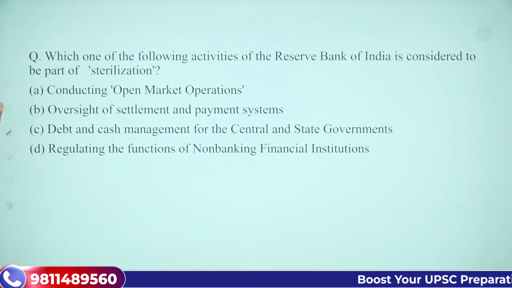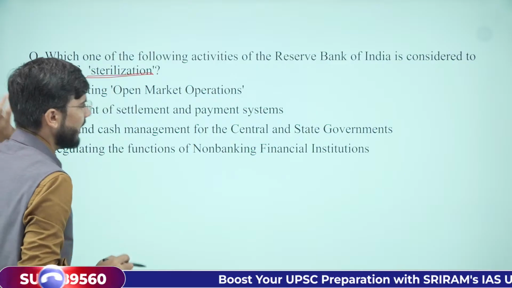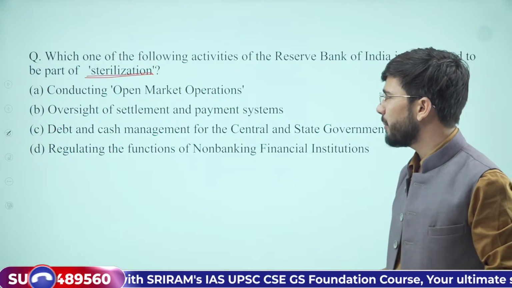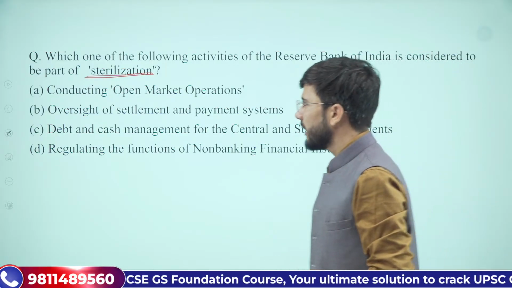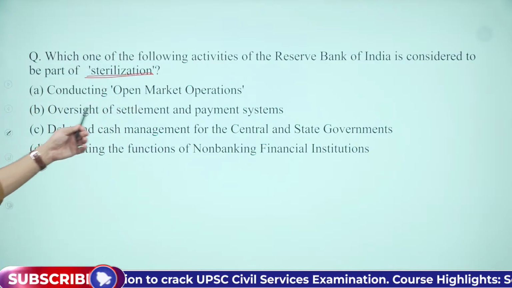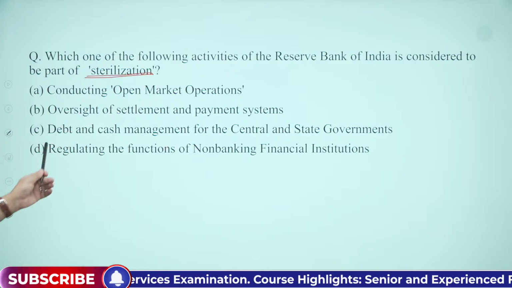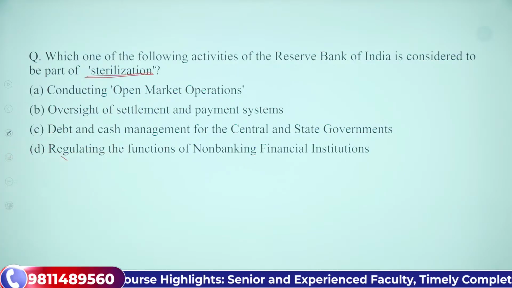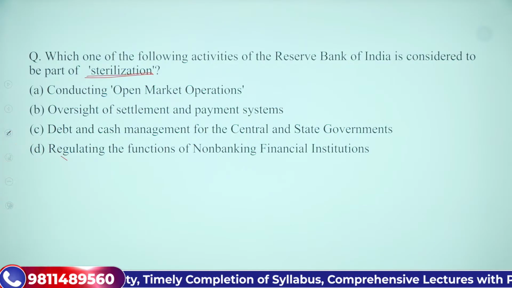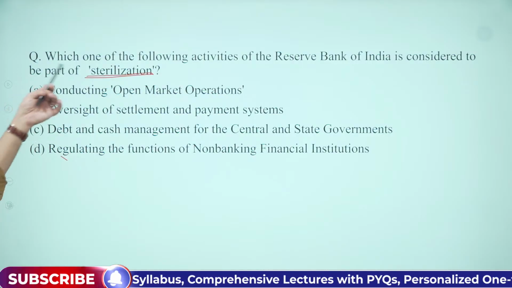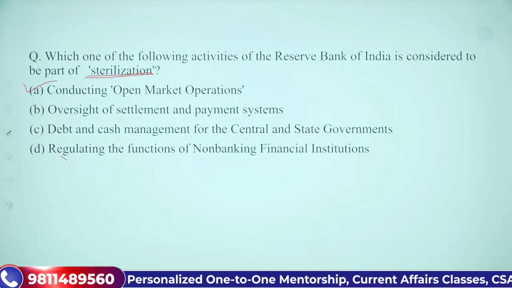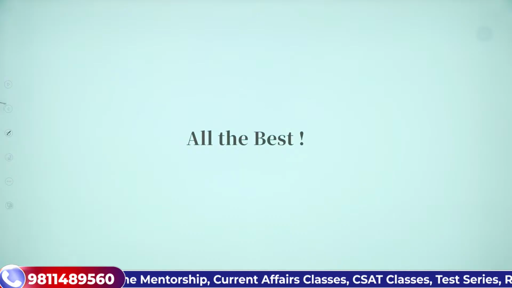Last question is about sterilization, but yes, I want to highlight over here that this was one of the questions which UPSC took back. ठीक है, यहाँ पे थोड़ा सा डिबेट में आ गया था ये क्वेश्चन कि क्या होती है स्टेरिलाइजेशन. It is basically conducting the open market operations, oversight of settlement and payment system, debt and cash management for central and state governments, regulating the functions of non-banking financial institutions. So there were multiple answers which were contended in the court, and that is why this question was taken back by RBI. However, the most appropriate answer was open market operations. With this, we will conclude today's discussion.